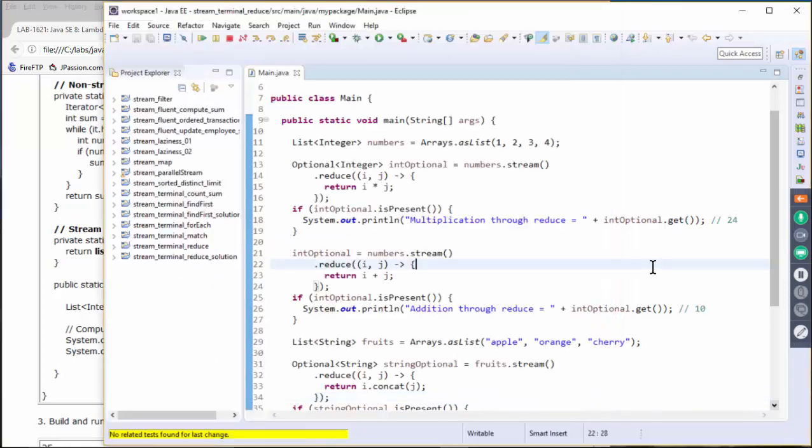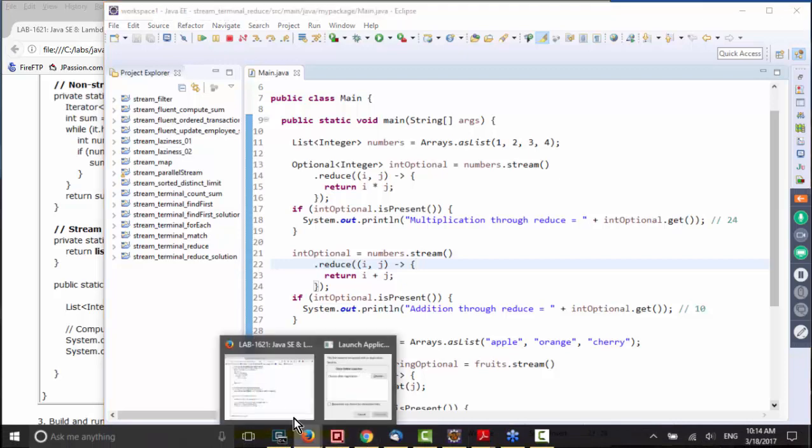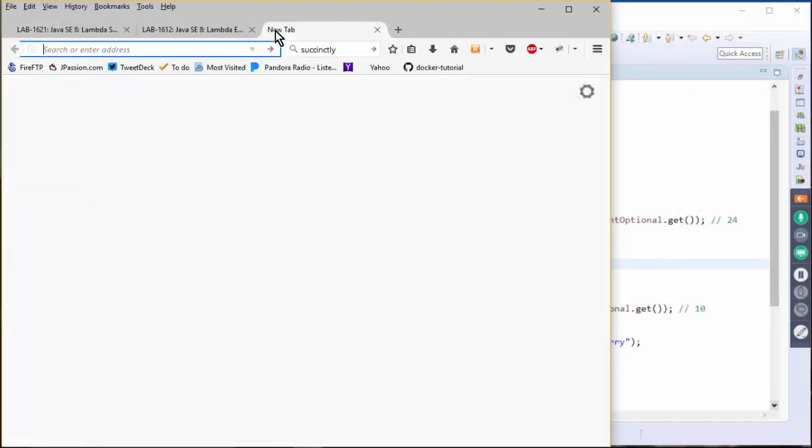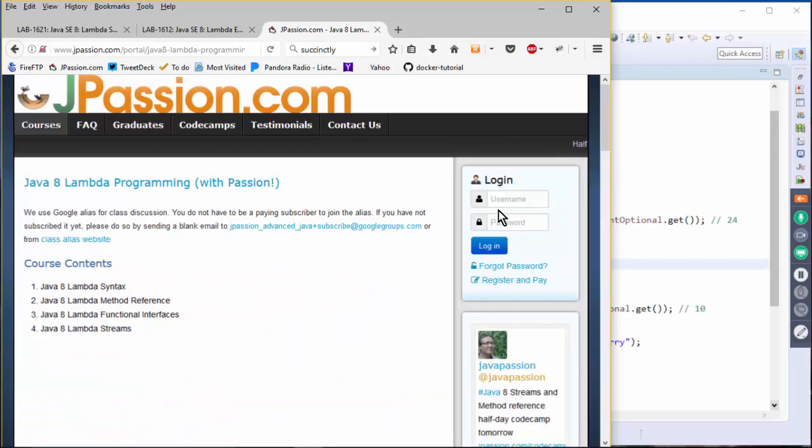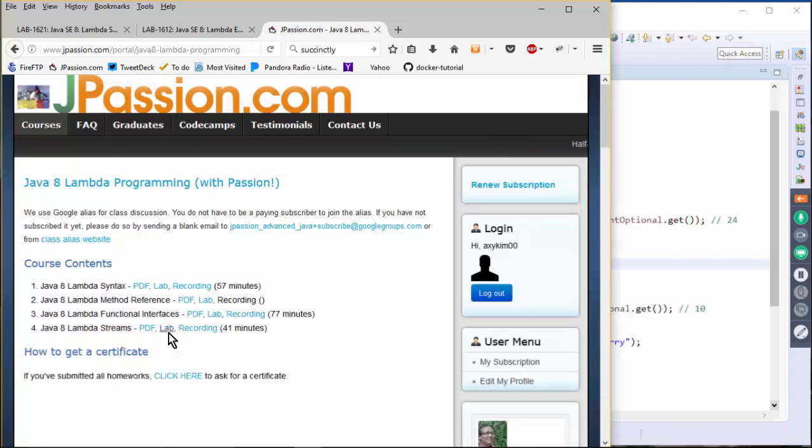I'm going to use the code. I assume most of you are familiar with JPassion.com. So basically, we have to go to JPassion.com and log in. We are paying membership, and here you click Java 8 Lambda Programming, and the one that we are working on. Let me log in again, and you are going to download this lab. Then you unzip the lab, and there is the sample application directory.